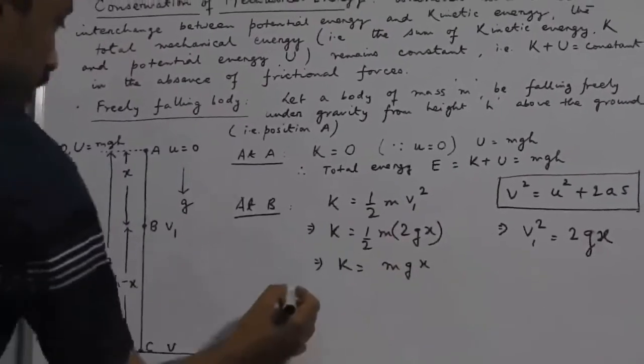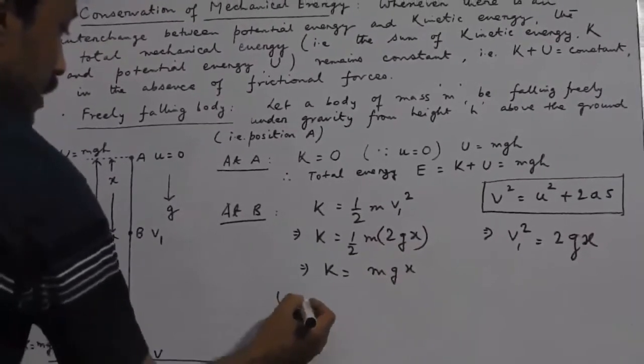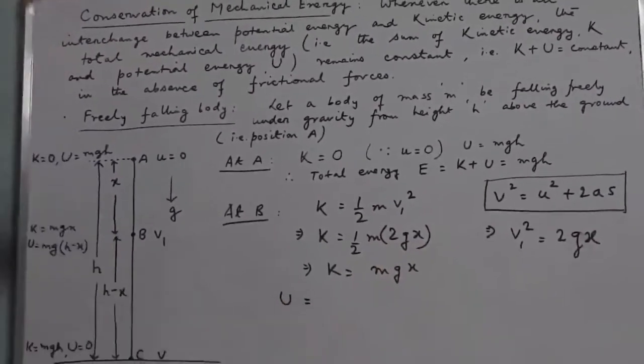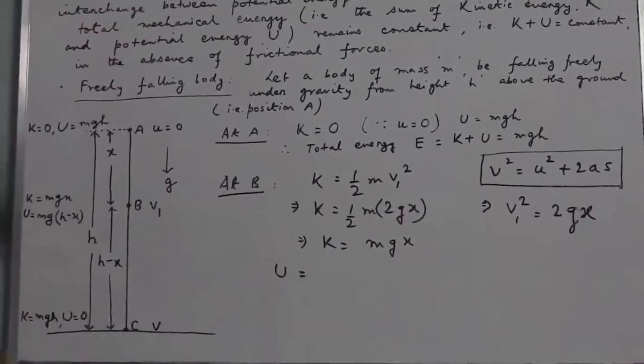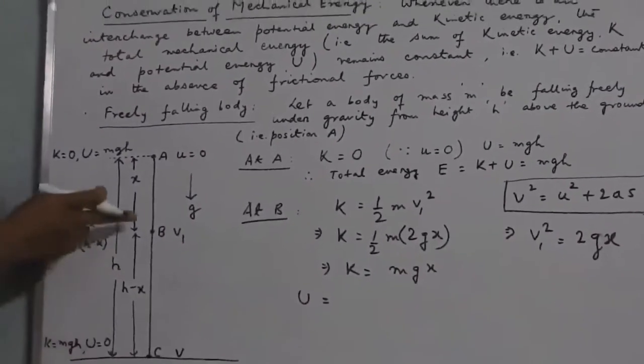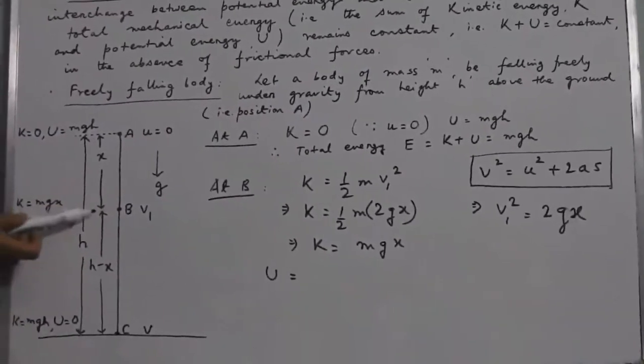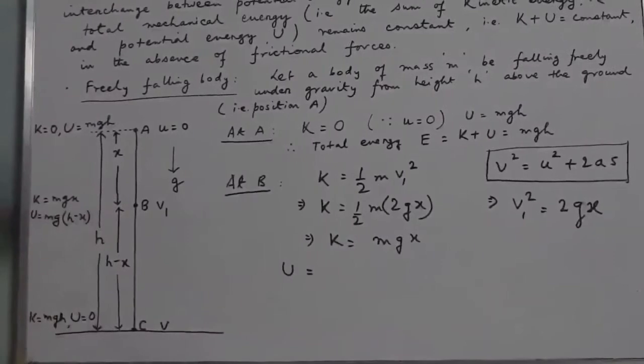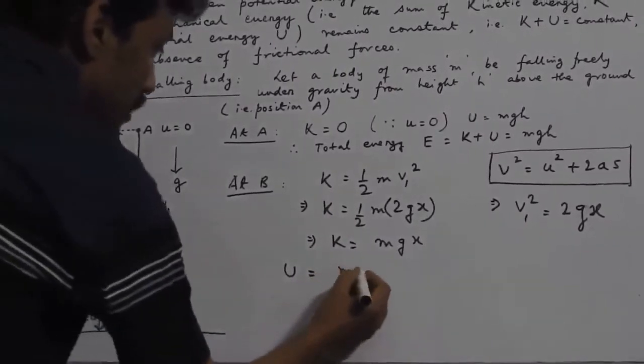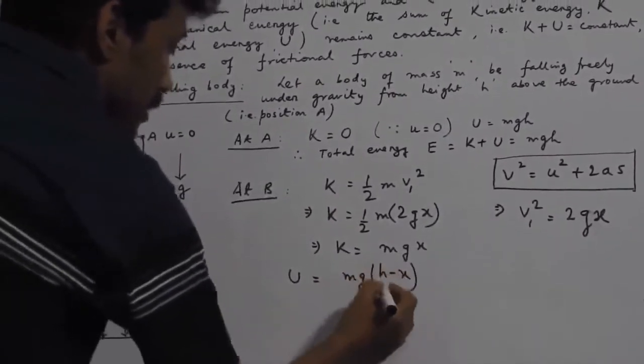Now, the potential energy depends on the height above the Earth's surface. So potential energy was mg into h. h represents the height above the Earth's surface. In this case, the point B is at height h minus x from the Earth's surface. So this becomes mg into h minus x.